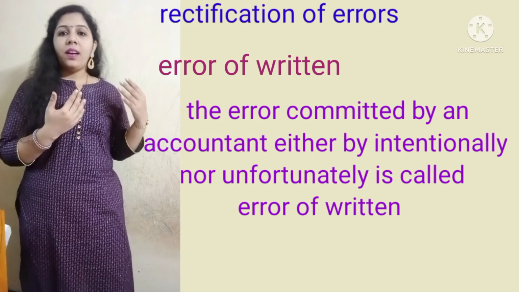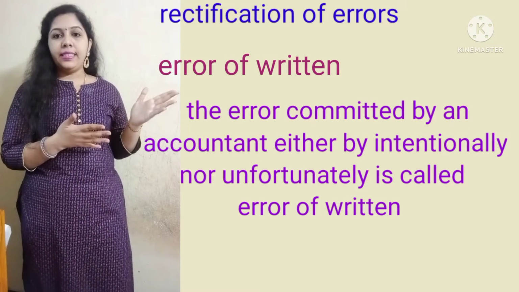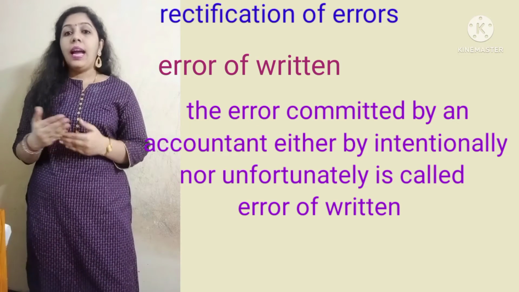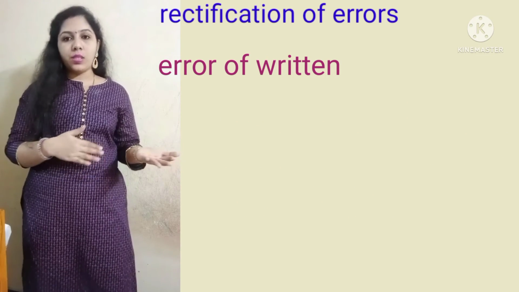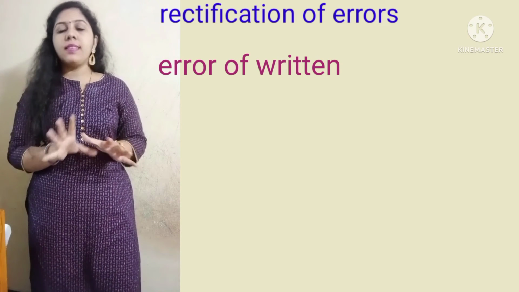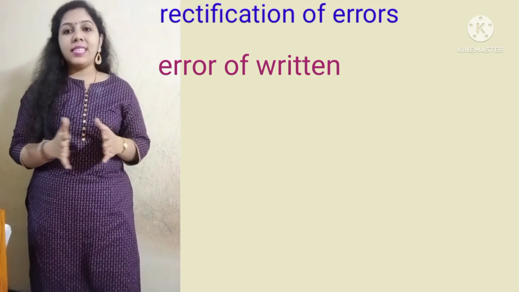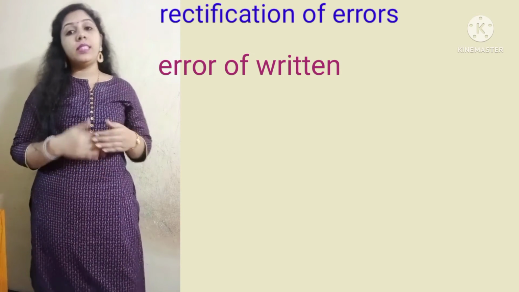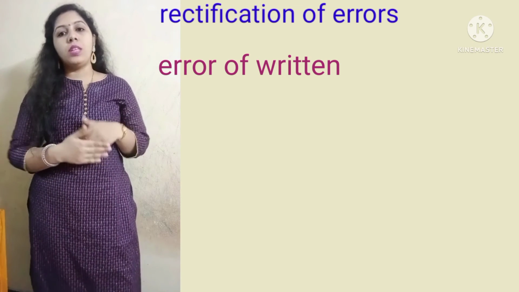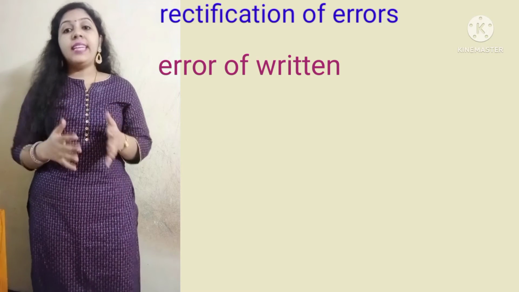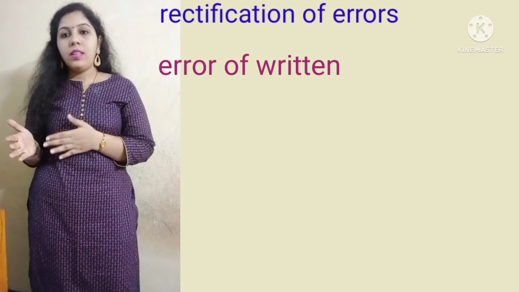Instead of recording one account, recording the other account is called error of return. In a simple way, if the error is done by the accountant, willingly or unfortunately, like a debit entry being entered on the credit side, that is error of return.